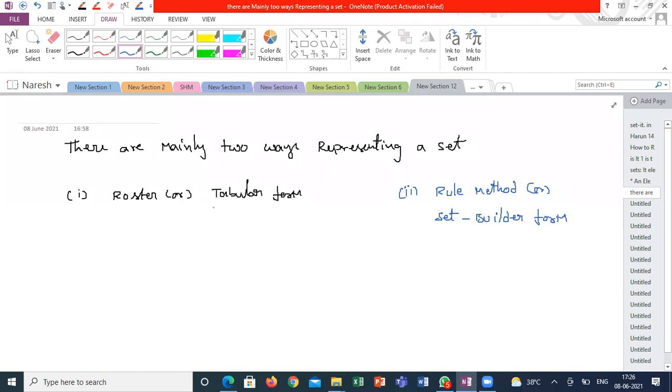See here all the elements you are tabulating. Generally the tabular form, if the number of elements is less and it is a simple set, we will use roster form or tabular form. I will show examples here. It will be easy to understand when the roster form or tabular form is useful: mostly when the elements are very few.